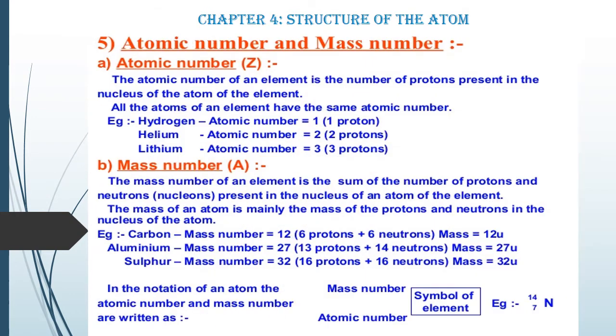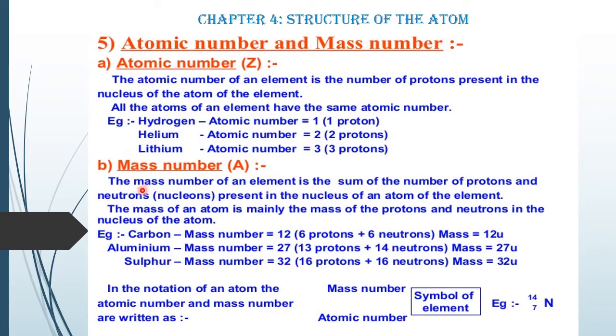Now, atomic number and mass number. Let's see what is atomic number. Atomic number of an element is the number of protons present in the nucleus of the atom, or the number of electrons, either the number of protons or electrons in the atom. Hydrogen atomic number 1, it has 1 proton, 1 electron. Helium atomic number 2, number of protons 2, number of electrons also 2. Lithium atomic number 3, number of protons 3, electrons 3.